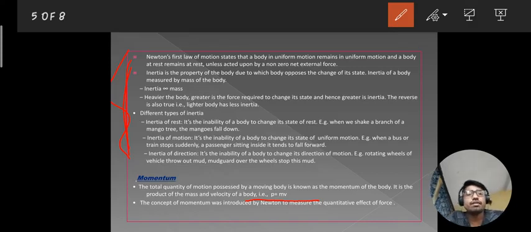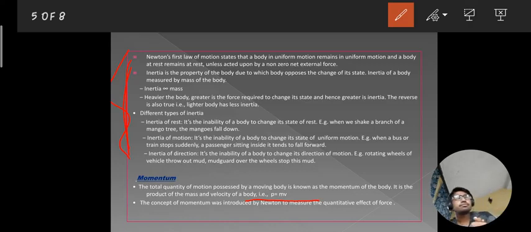Okay, so coming to the topic, to know the second law of motion, you have to know about the term momentum. So what is momentum? Momentum is defined as the product of mass and velocity, and momentum is denoted by the letter P. Now let me give you some examples so that it will be clear for you.